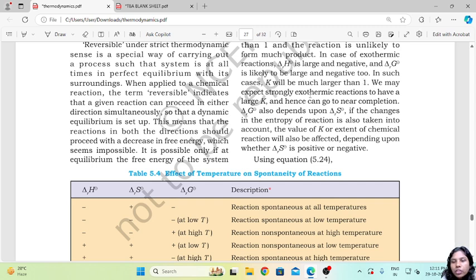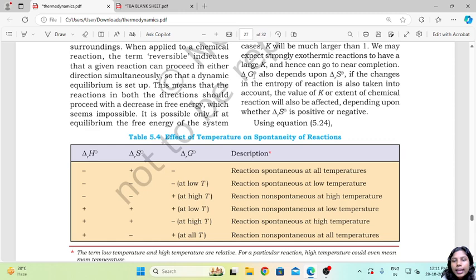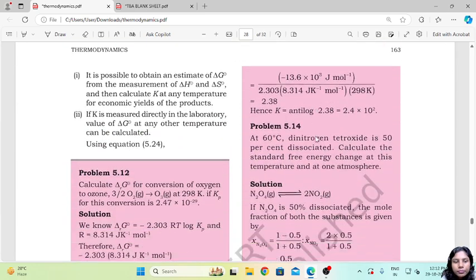We may expect strongly exothermic reactions to have large K values, and hence they can go to near completion. Delta rG naught also depends upon delta rS naught. If the change in entropy of a reaction is also taken into account, the value of K or extent of chemical reaction will also be affected depending upon whether delta rS naught is positive or negative.